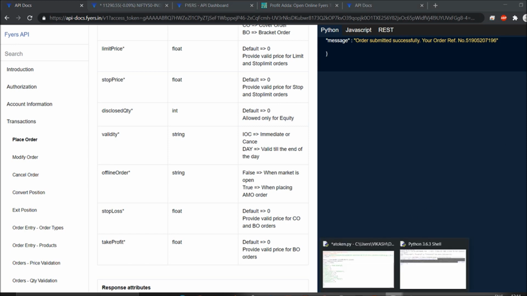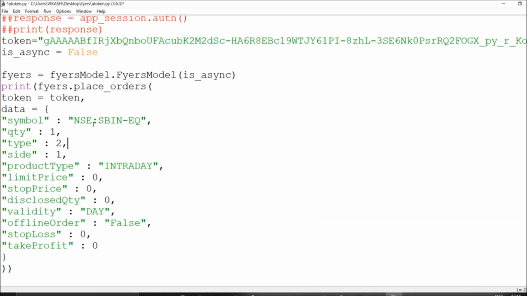Right now we will straight away go and place the order. I already copy-pasted each and everything and it's satisfied, because I need to place a market order. Instead of this one, I can choose whatever I want. I can just say Tata Motors, and place the order whichever I want. It is intraday, and we will see whether we can place it or not.